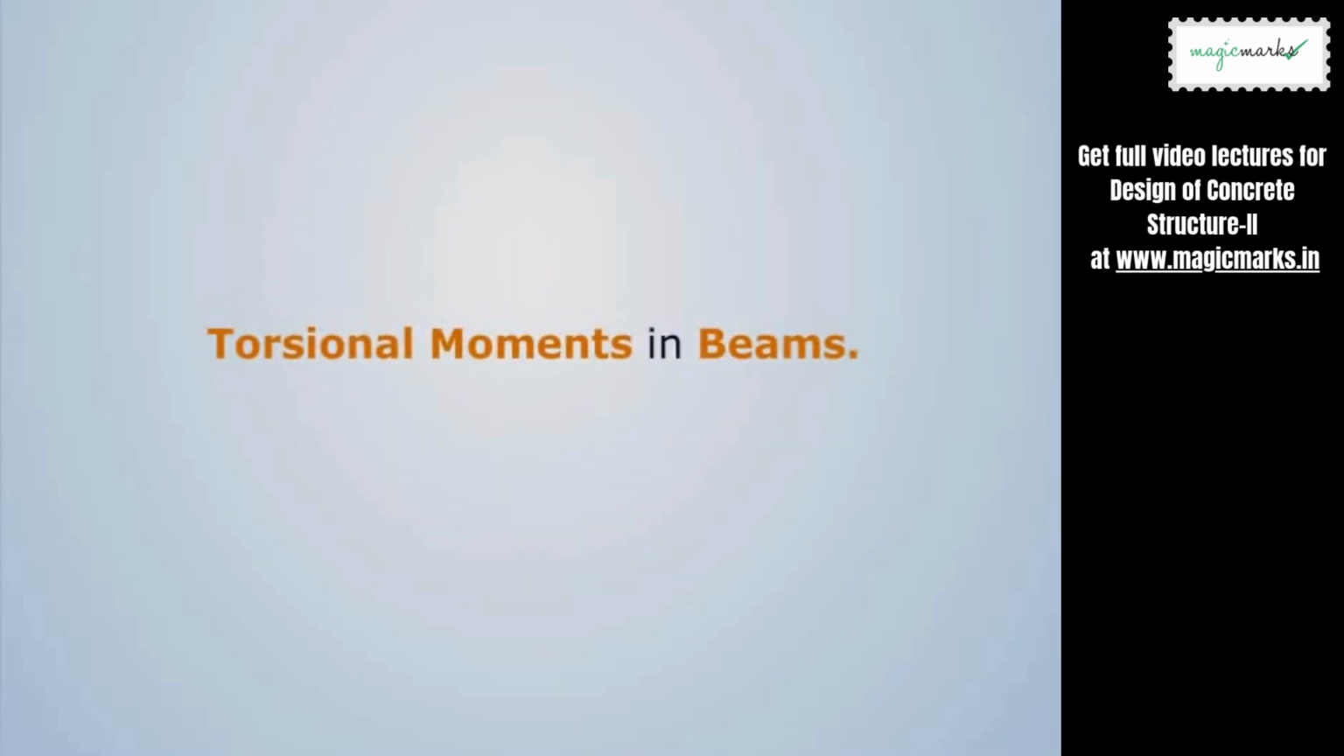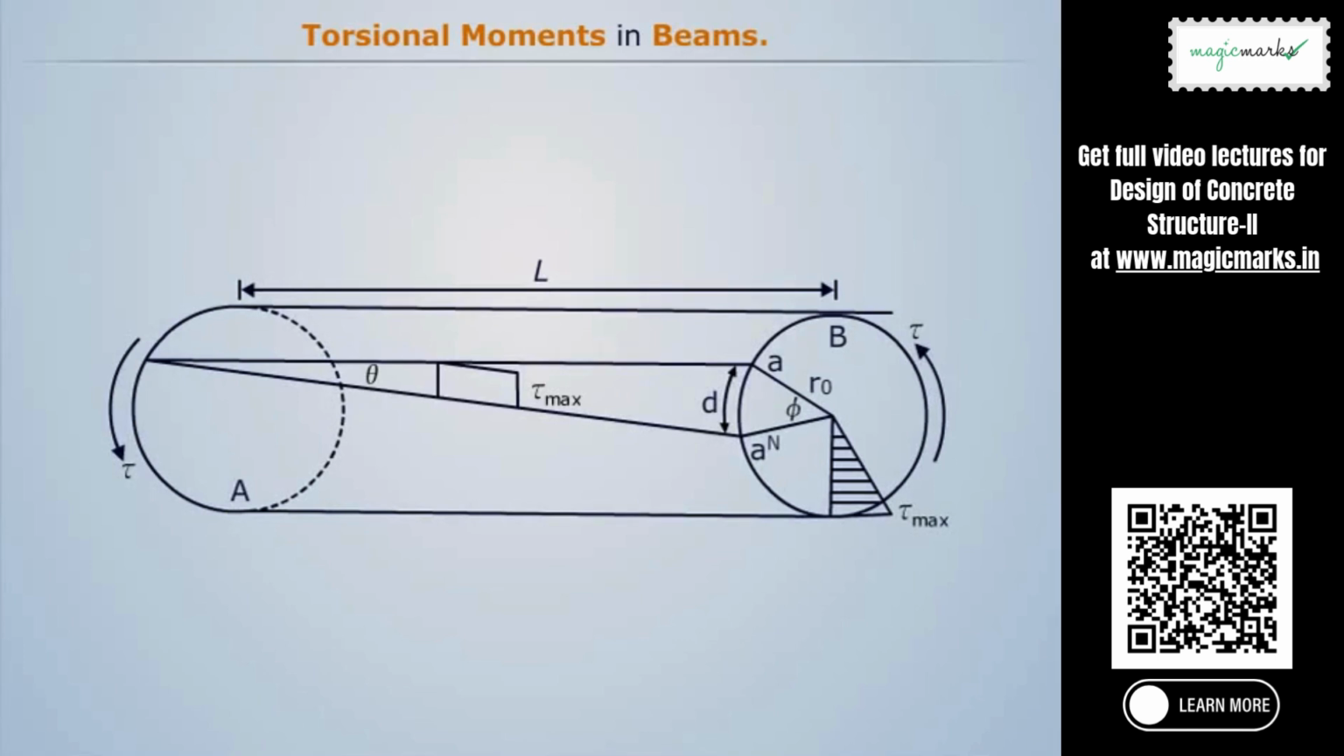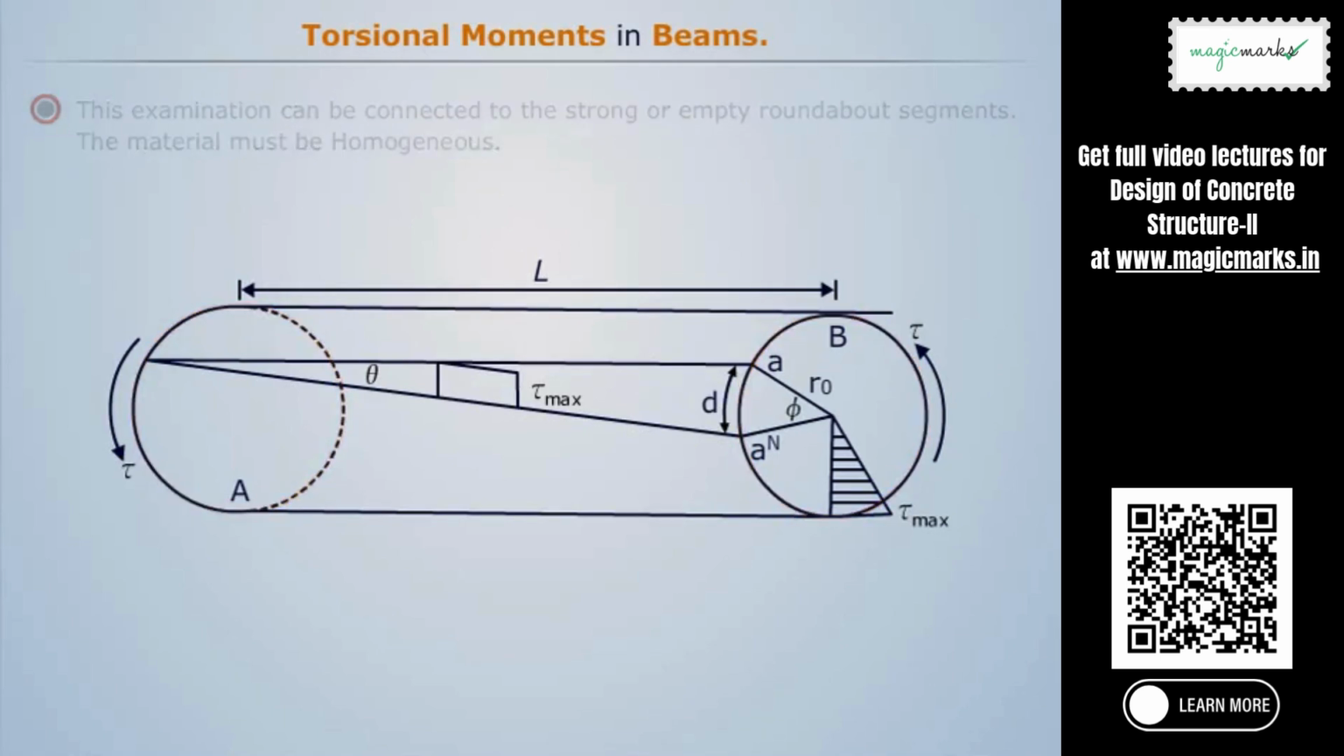Torsional moments in beams. Figure shows the development of torsion in the circular shaft. This analysis can be applied to solid or hollow circular sections. The material must be homogeneous.